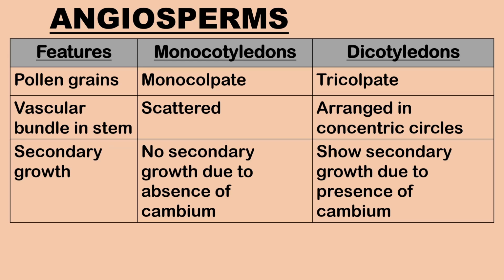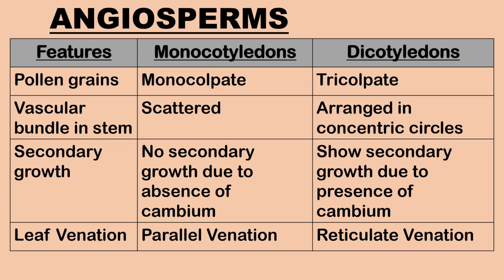Secondary growth is absent in monocots due to the absence of cambium, while dicots show secondary growth due to the presence of cambium. Leaves show parallel venation in monocots and reticulate venation in dicots.